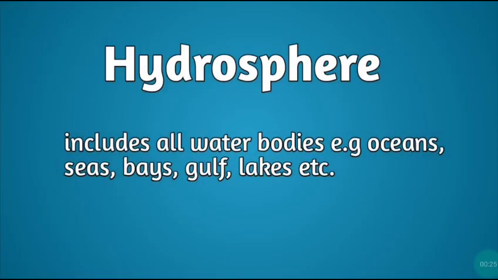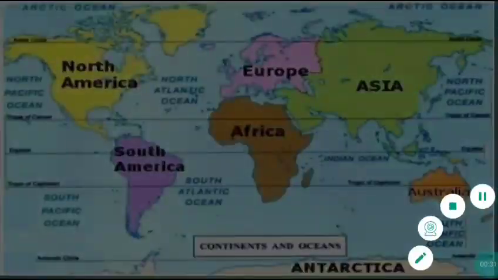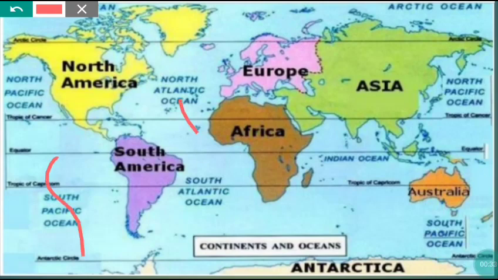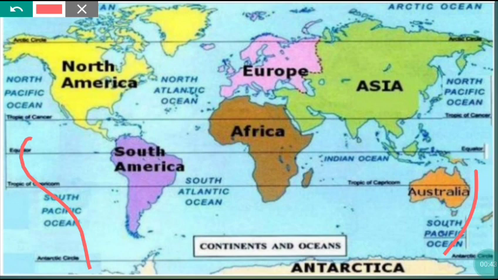oceans and the extent of oceans. There are four oceans, namely the Pacific, the Atlantic, the Indian, and the Arctic. This is Pacific Ocean, this is Atlantic Ocean, this is Indian Ocean, and this is Arctic Ocean. Now the Pacific Ocean is the largest ocean in the world. It covers 1/3 of the Earth's surface, and the deepest part of the Earth, the Mariana Trench, lies in the Pacific Ocean.